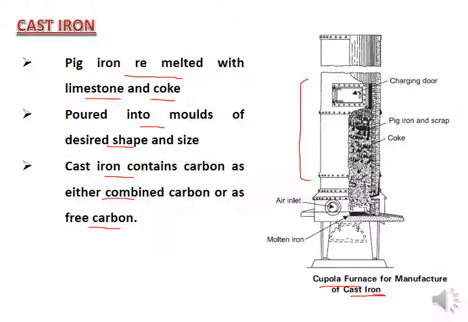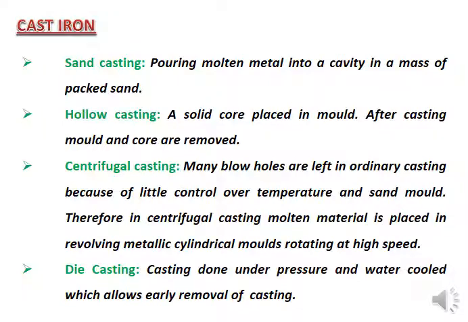So this carbon in the cast iron may be combined or free carbon. You can read that by yourself. After getting the cast iron from the furnace, you may have sand casting, hollow casting, centrifugal casting, or die casting. These are the different methods.